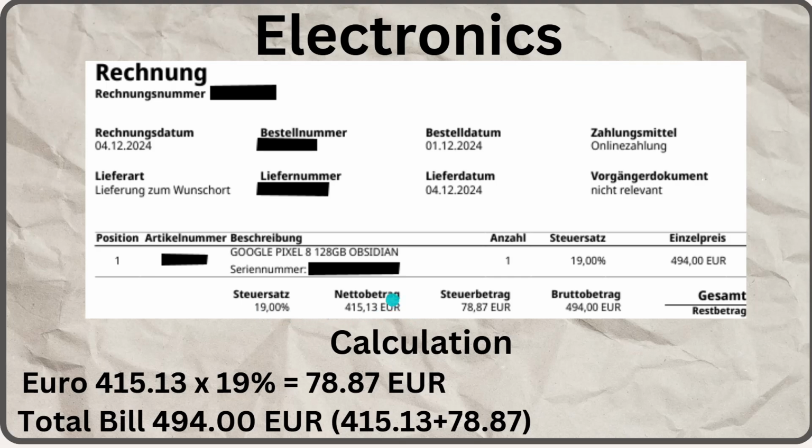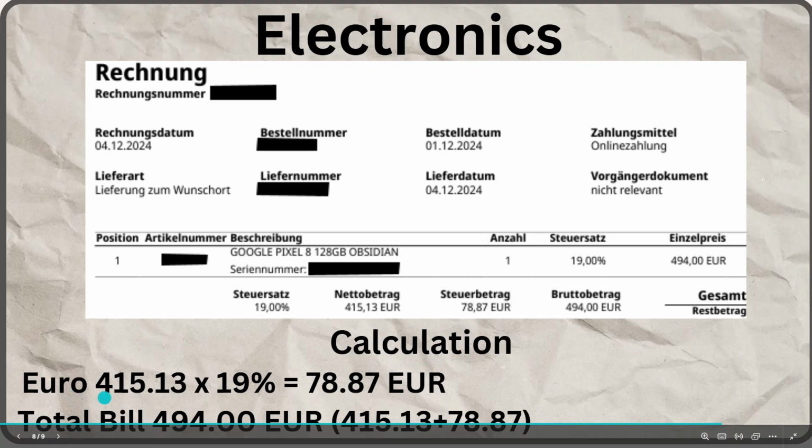So the total commodity, the phone price, was 415 euros, whereas I paid almost 79 euros as a value added tax. And that was the basic calculation here, where you take a basic commodity, a phone, sorry, the phone amount, which is 415, and you apply the 19% tax. There comes 79 as your value added tax. The total bill becomes 494 euros.